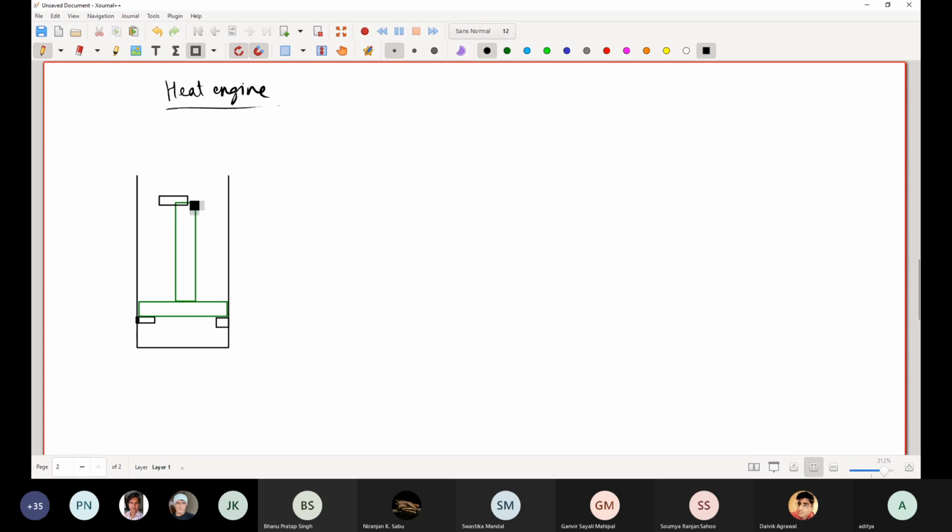Okay, you can place masses on top of this, and here there is initially a gas. So what is the process that we can do for extracting work from this gas? Let us see.